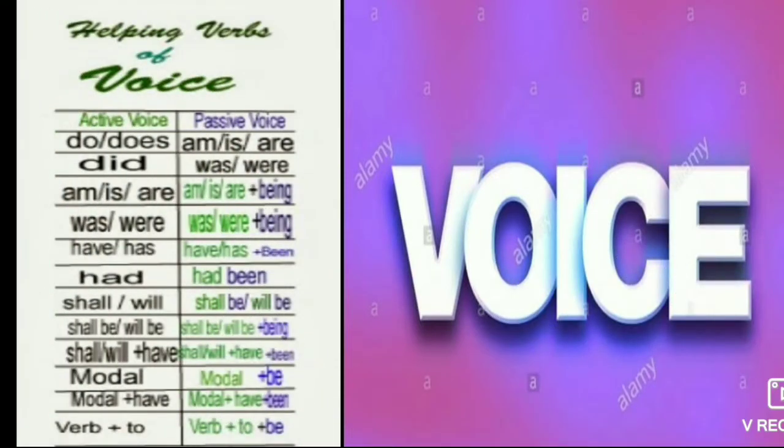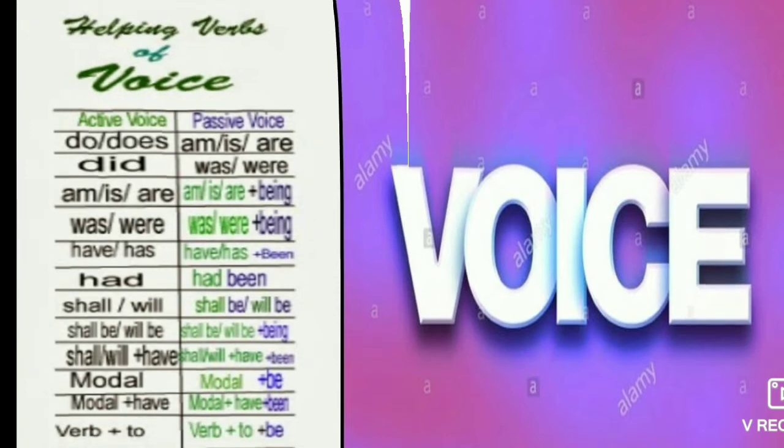Whenever we change the active into the passive voice, the helping verb is necessary. How is the helping verb changed? All the helping verb rules are given here. So dear students, you have to screenshot these rules and these helping verbs, how they are changed.